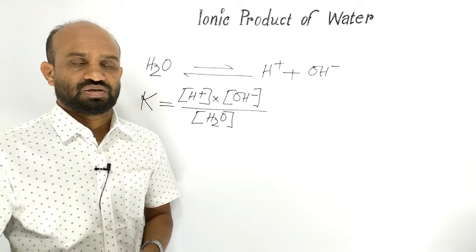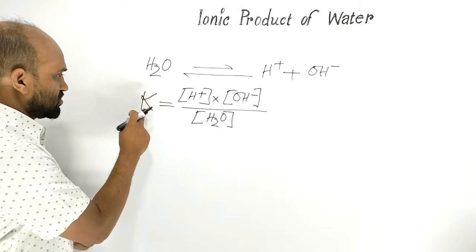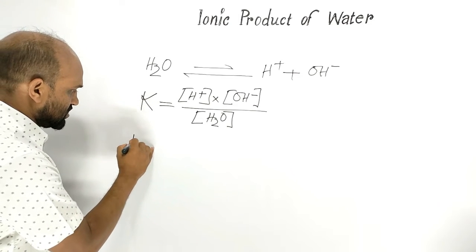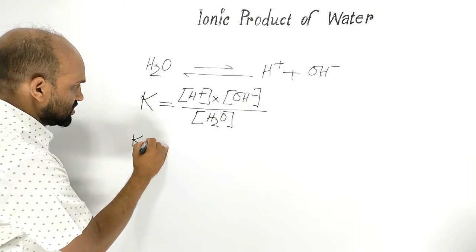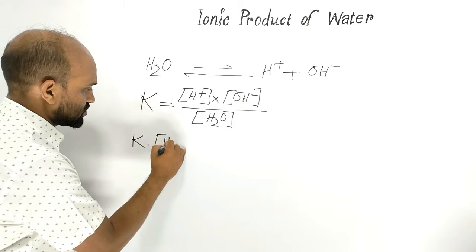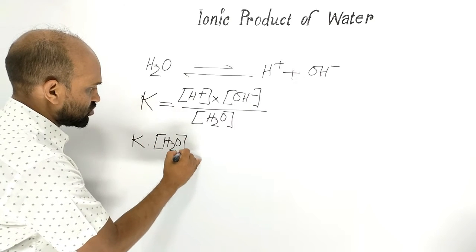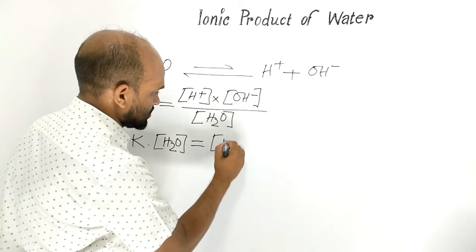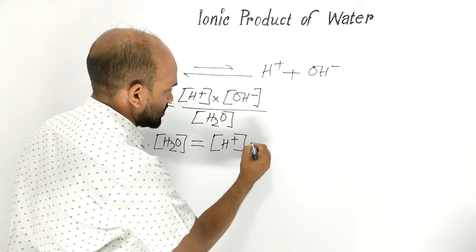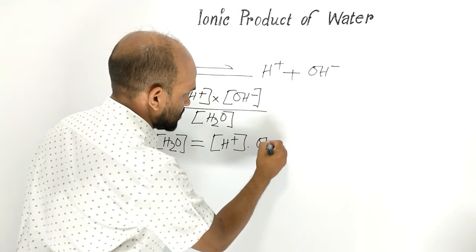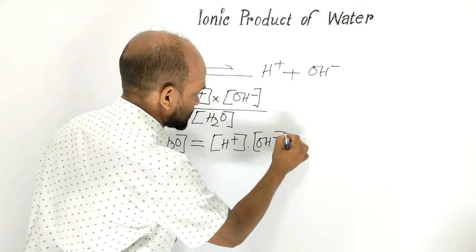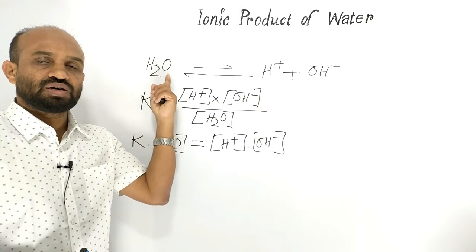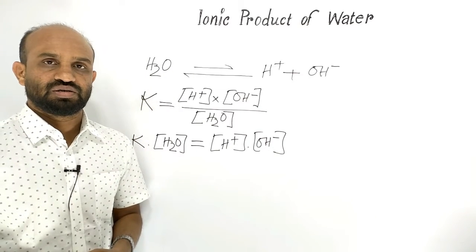Let's go to the equation. By cross multiplication, we can write K into concentration of unionized water is equal to concentration of proton times concentration of hydroxide ion. As we know, water is a kind of weak electrolyte.